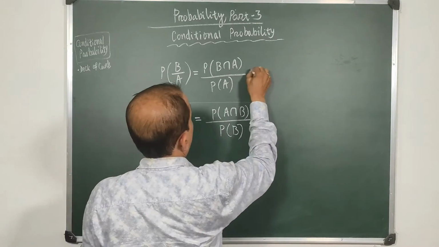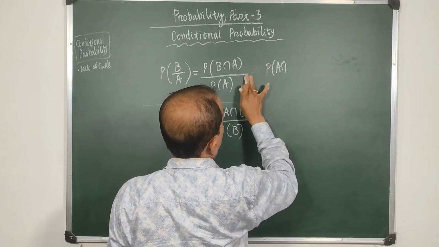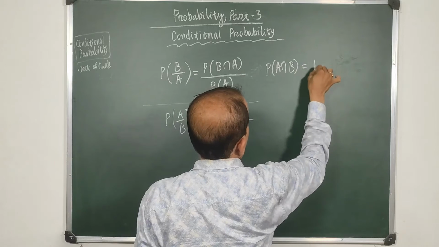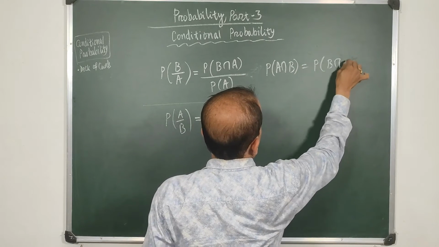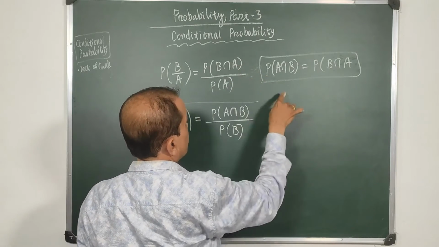That means from this we get a formula, since P of A intersection B is equal to P of B intersection A. In both cases the numerator contains this.